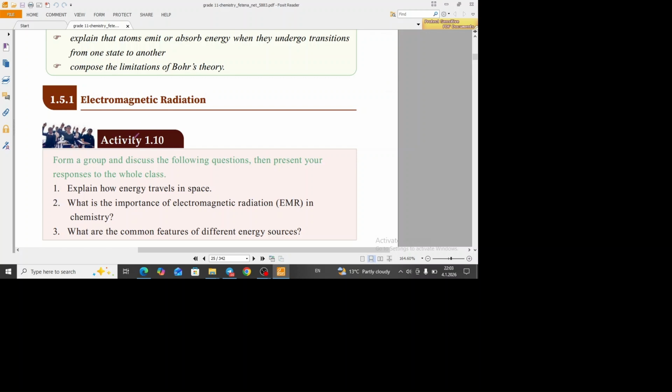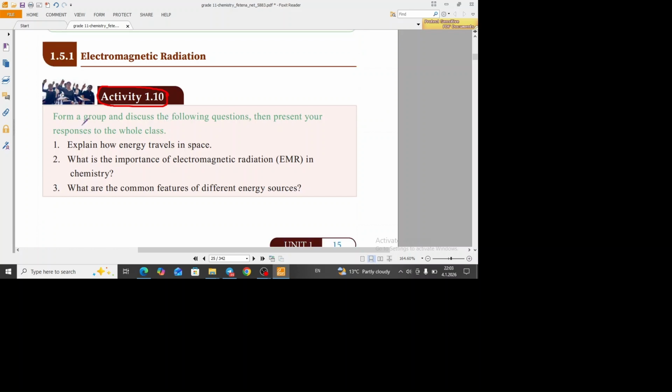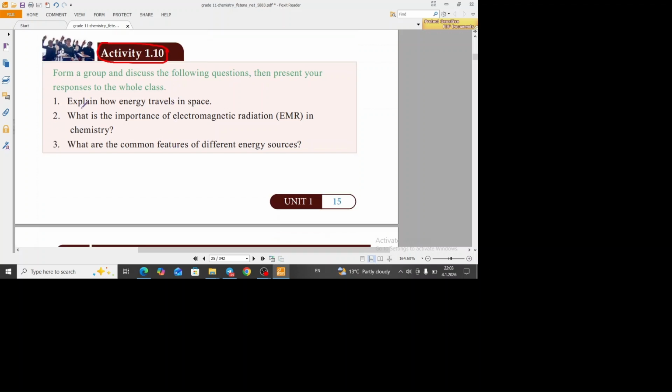ኤሌክትሮማግኔቲክ ራዲዬሽን ይላል። Under this topic, an activity አለች። እቺም ብትሰሩ አሪፍ ነው። Activity 1.10: form a group and discuss the following questions, then present your response to the whole class. Explain how energy travels in space. Question number 1, what is the importance of electromagnetic radiation in chemistry? Question number 2, what are the common features of different energy sources?